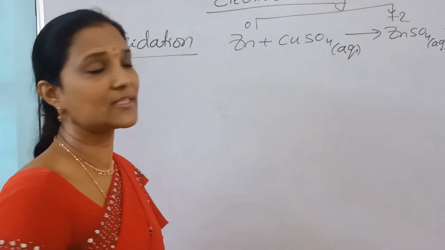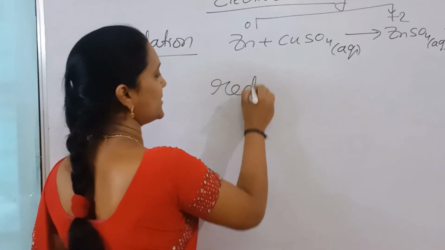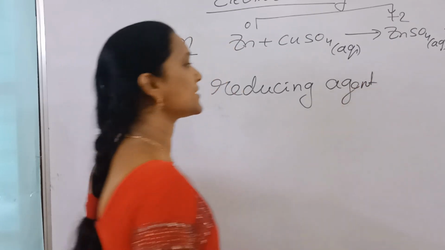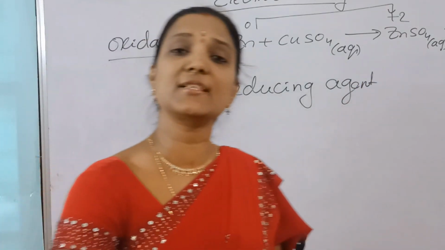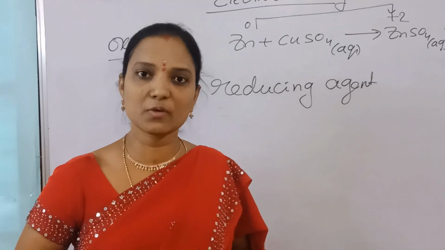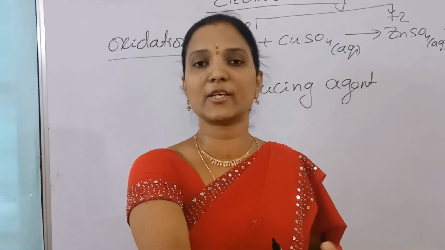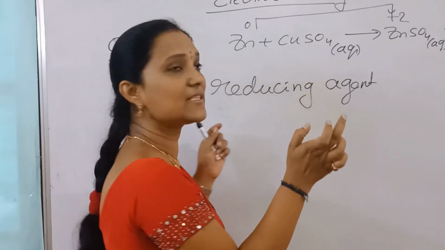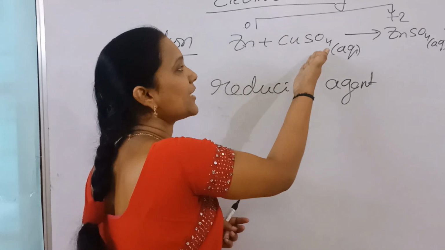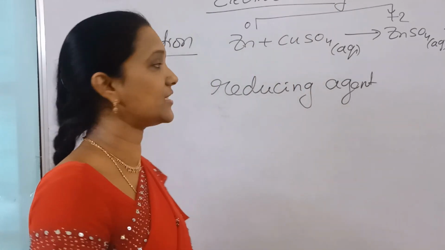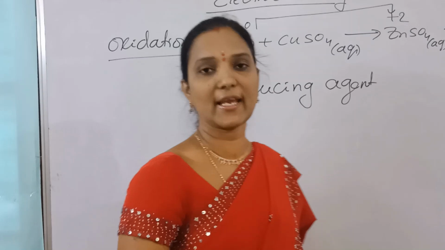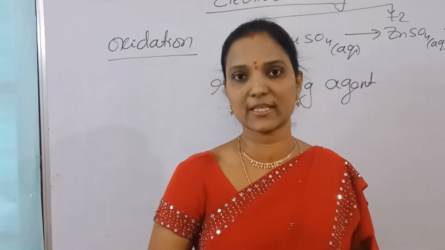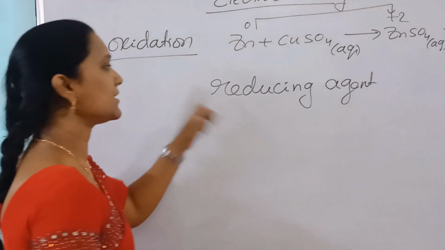If anything undergoes oxidation, it acts as a reducing agent, because it causes reduction in the opposite one. It undergoes oxidation and is responsible for the reduction of the other. Whichever undergoes oxidation more easily has more reducing power, so it is a reducing agent.